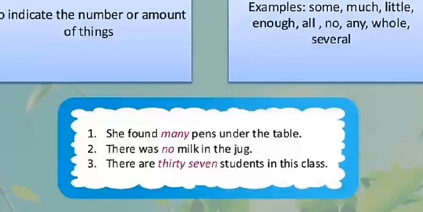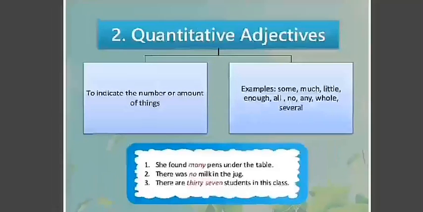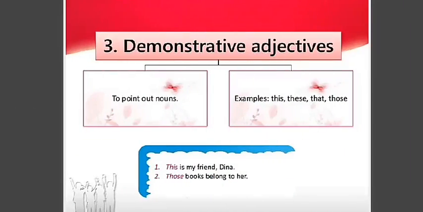She found many pens under the tables. There was no milk in the jug. There are 37 students in this class. So these are quantitative: many, no, and 37. We can take numbers from 1 to 3 to many and 100, 1000. These are all quantitative adjectives. Now coming to the next, I hope qualitative and quantitative adjectives are clear to you.